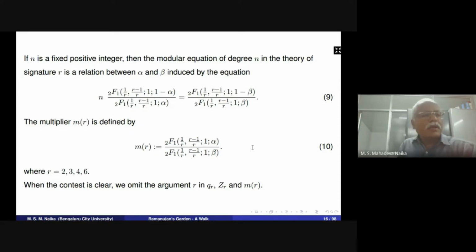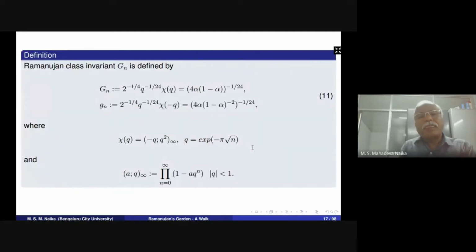Then the multiplier is m_r as defined in 10. When r equals 2, it is the multiplier for classical theory, and r equals 3, it is the multiplier for cubic theory, and the quartic theory, etc. When the context is clear, we omit the argument r in q_r, z_r, and m_r.